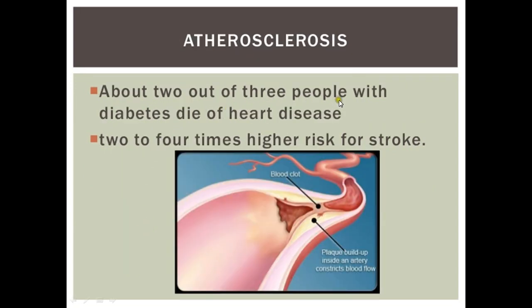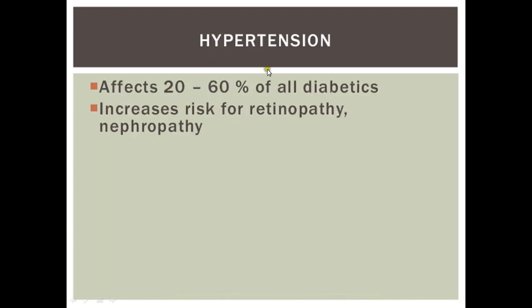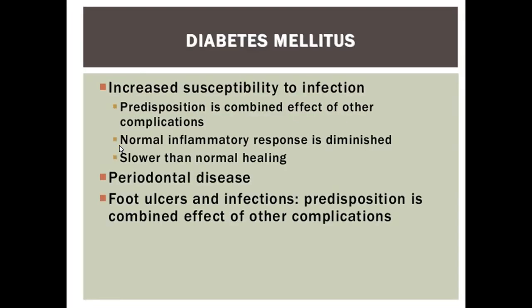About 2 out of 3 people with diabetes die of heart disease, with a 2 to 4 times higher risk of stroke, and this is all because of atherosclerosis. Hypertension affects 20 to 60% of all diabetics, and this hypertension in turn increases the risk of retinopathy and nephropathy. Diabetes also increases the susceptibility to infections. The predisposition is the combined effect of other complications, so neuropathy, nephropathy, they all are leading to this. Usually the neuropathy is leading to infection complications.